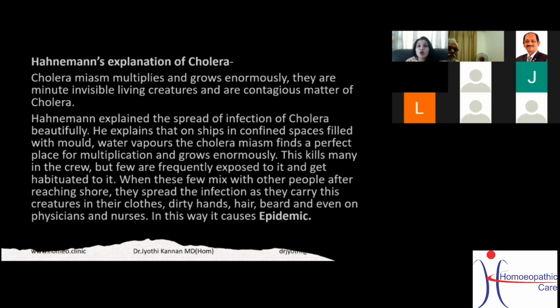He explains that on ships, in the confined spaces and dark corners where there's not much sunlight, water vapor and mold were present, and in that condition the cholera miasm first came into existence and then started growing very fast. Now, this killed many on the ship, but a few could survive it. So a few got habituated to this kind of cholera disease, and they became resistant to it. But actually speaking, they were carriers.